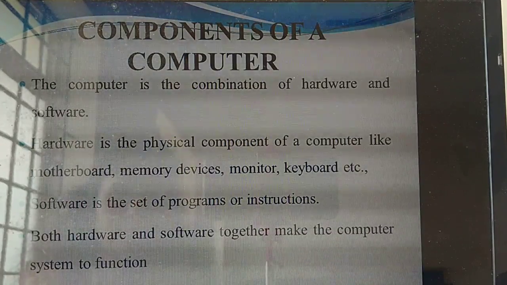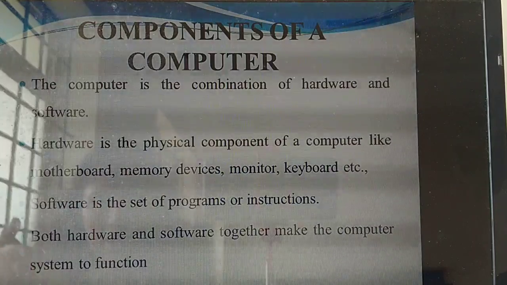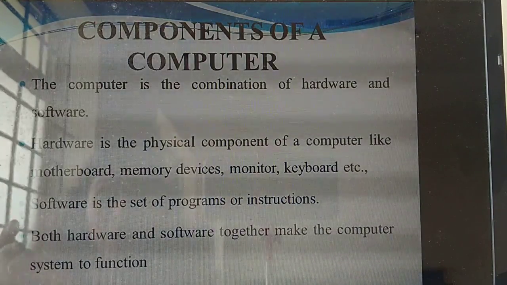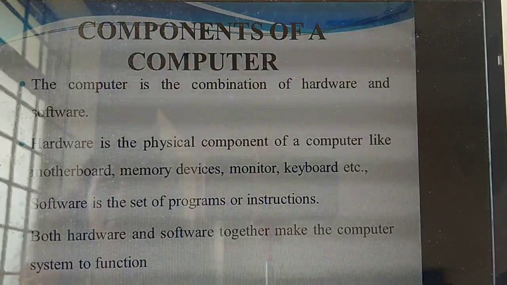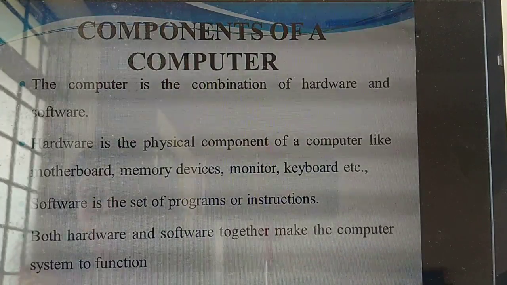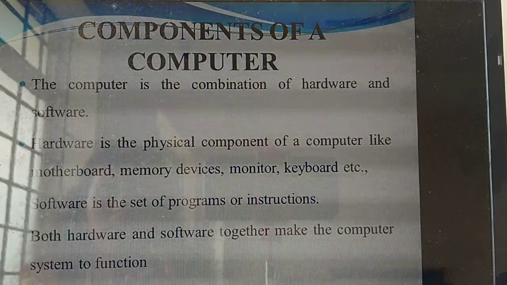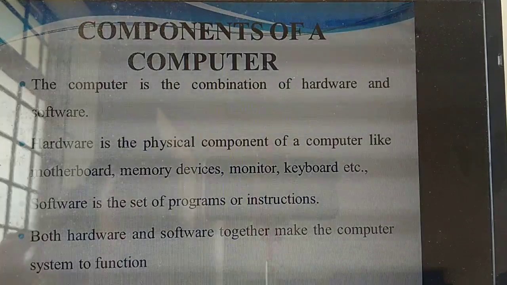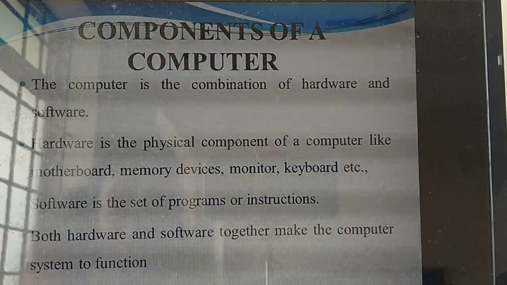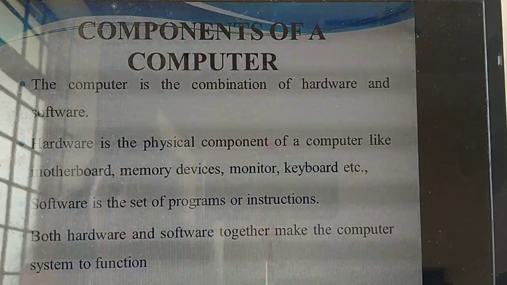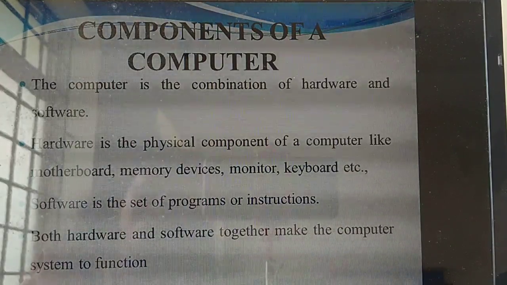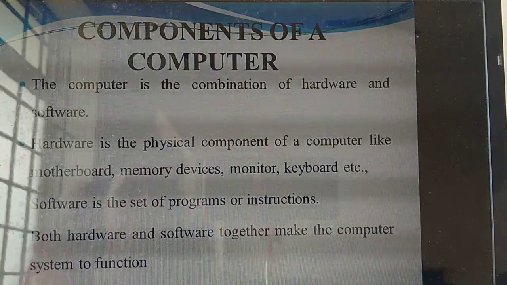What are the physical things? Motherboard, memory devices, monitor and so on. I'll explain them in the diagram on the later slides. These are the physical things. Other examples you can write are keyboard, monitor, projector, everything. Then what do you mean by software? Software is a set of programs. If both the software and hardware work together, the system functions. This is the introduction to the components of a computer.